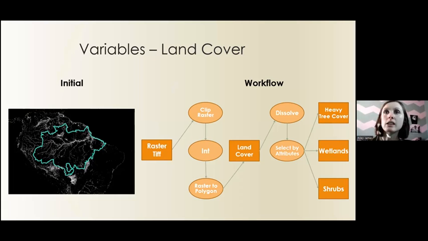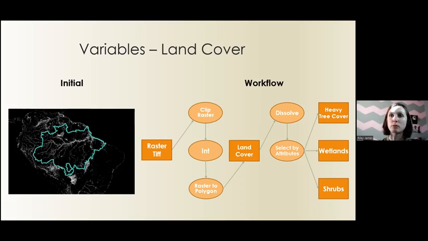So after reading several studies that looked at jaguar habitat selection throughout South America and even a review of the last 25 years of modeling efforts in both Arizona and New Mexico, I selected 3 variable categories that were found to be statistically significant the most often across studies. The first variable category was land cover, and I isolated 3 desirable land cover types found in jaguar habitat selection. All analysis was performed with Esri's ArcGIS Pro version 2.9. I began by downloading the initial raster layer depicted on the left and then went through the workflow to the right to end up with my final feature class layers.